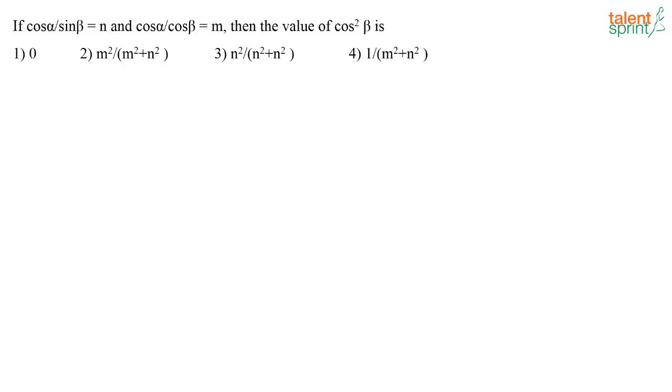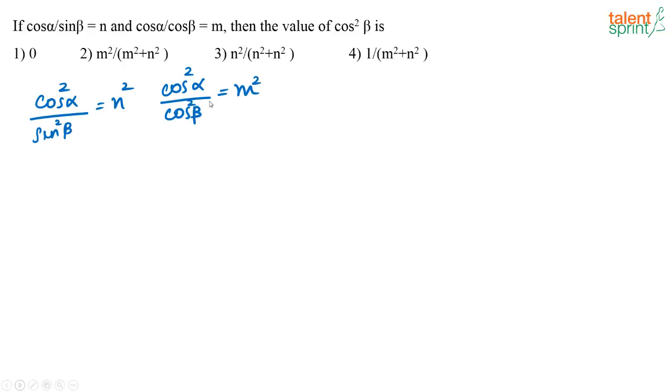So let's try this out. Okay, what do we get? See, you have cos alpha by sin beta, that is equal to n, and you have cos alpha by cos beta, that is equal to m. So what is m squared and n squared? N squared is nothing but cos squared alpha by sin squared beta. M squared is nothing but cos squared alpha by cos squared beta.